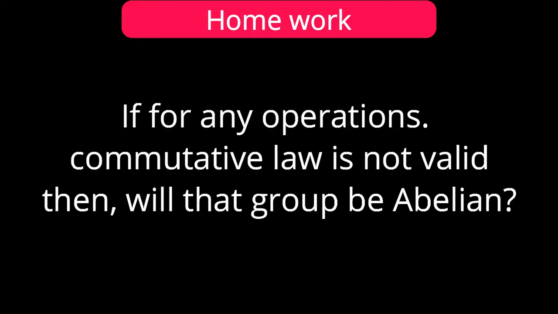Now a question for you as homework. I gave this answer actually, but I am asking again. For operations, we are trying multiplication and reverse multiplication, and if that multiplication is equal, then we say the commutative law is valid. In case the commutative law is not valid for any pair of operations, can we say that group is an abelian group? In the comment box, just write your answer, yes or no.